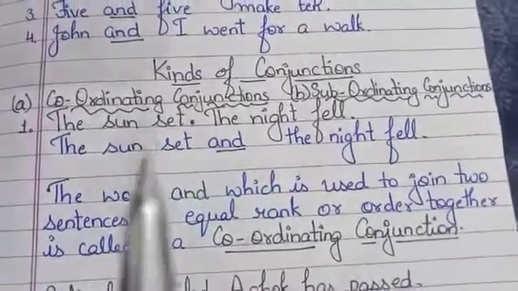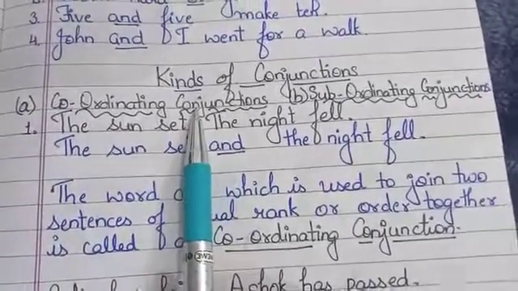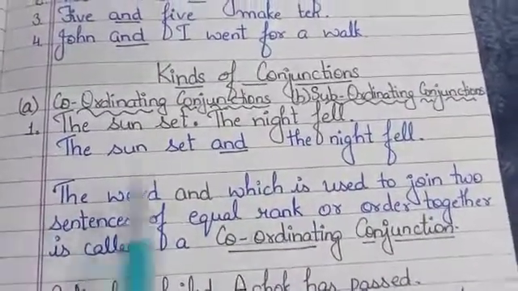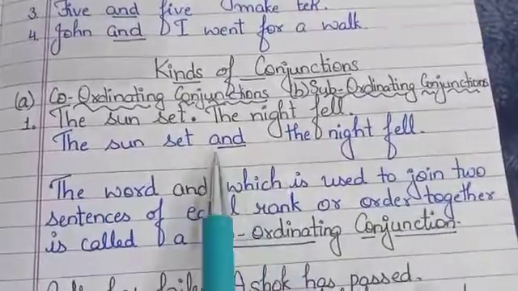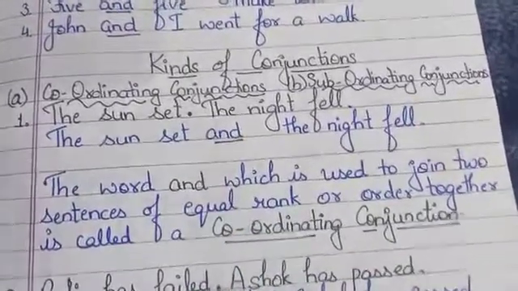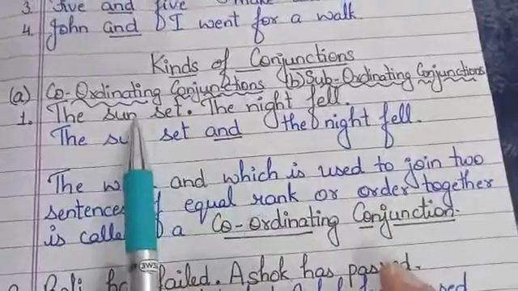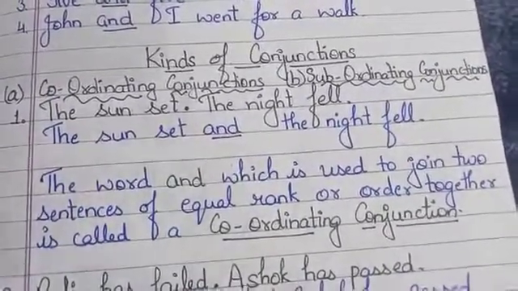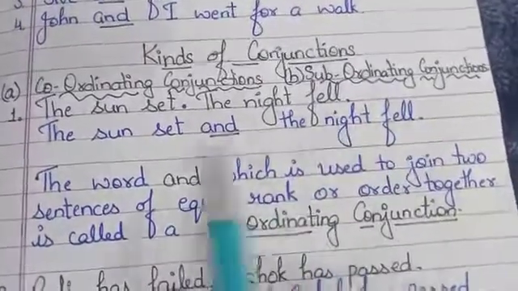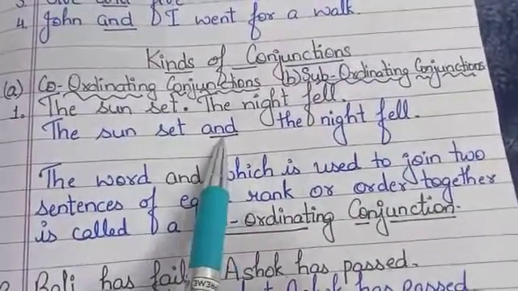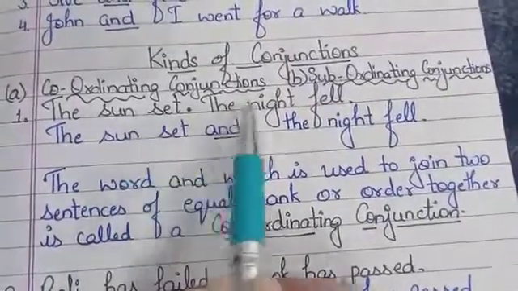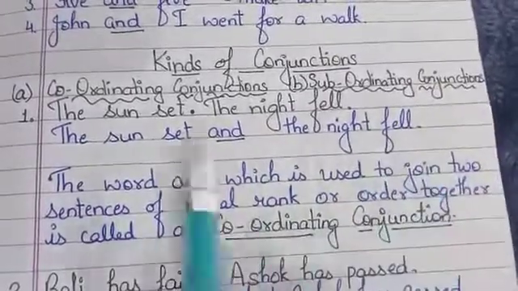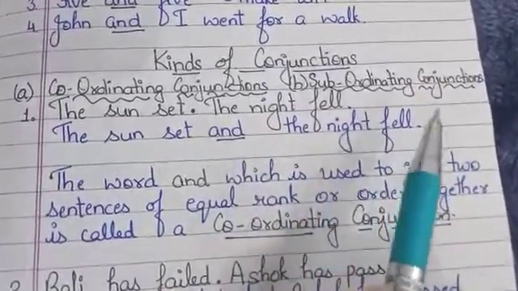We can write down the sun set, and this one sentence is also okay. If we are going to join these sentences, what will we do? If we join these two independent sentences together by the word and, we make one sentence: the sun set and the night fell.